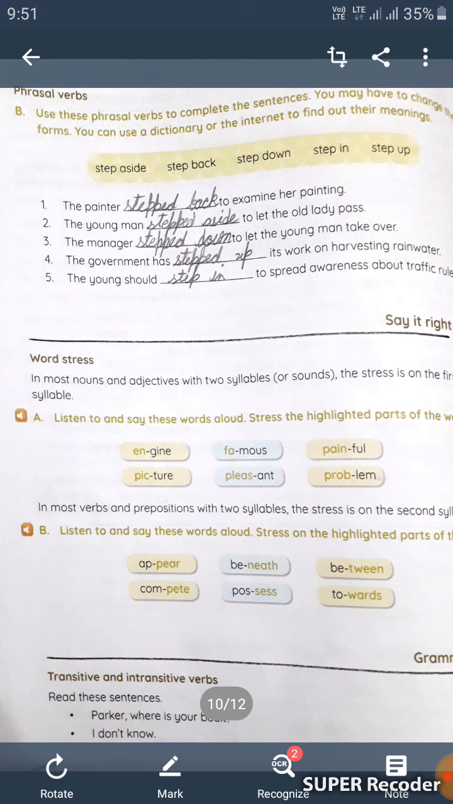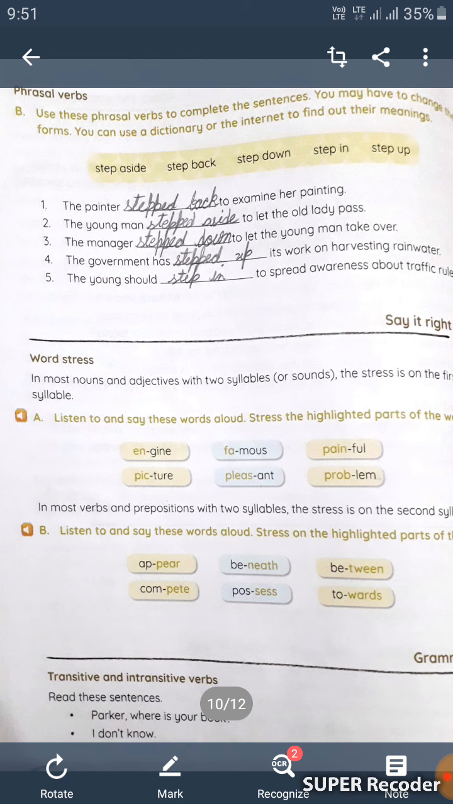B part. Listen to and say these words aloud. Stress the highlighted parts of the words. Appear, beneath, between, compete, possess, towards.